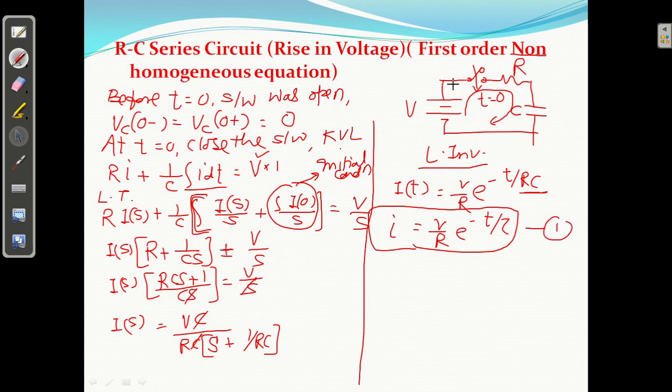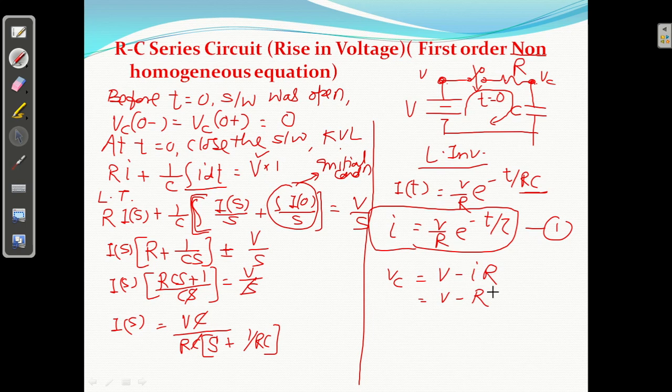Now this is the voltage V here. What is the voltage VC here? Can we say VC equal to V minus I into R drop? यहाँ का वोल्टेज क्या होगा? VC equal to V minus this drop. So V minus I कितना है?